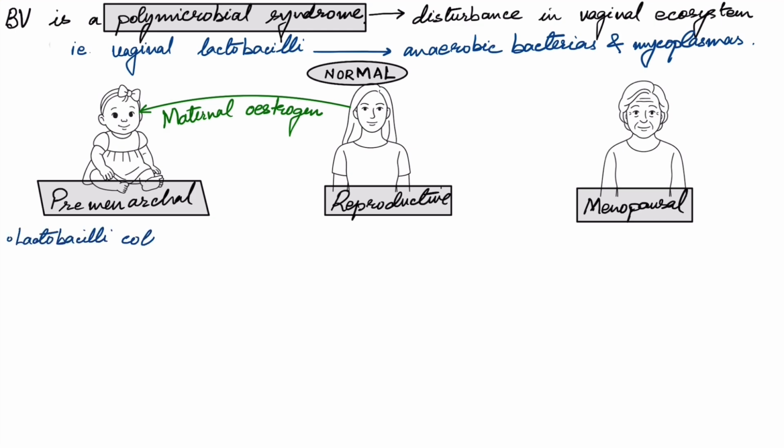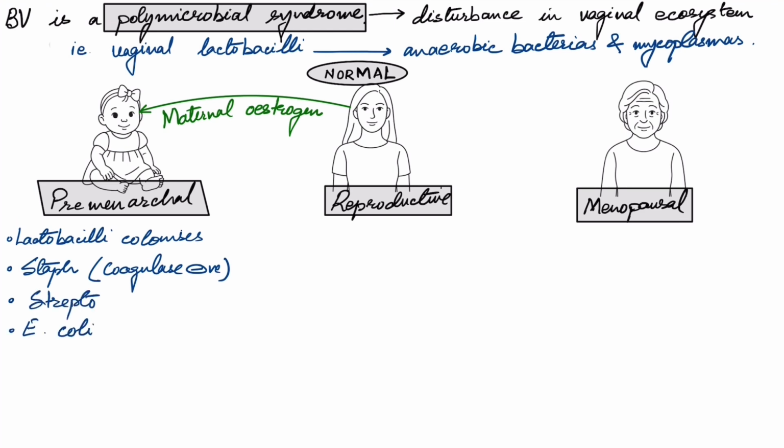So the vagina of an infant girl also contains coagulase negative staph, Streptococcus and E. coli along with other intestinal bacteria. The pH of premenarchal girls is neutral.